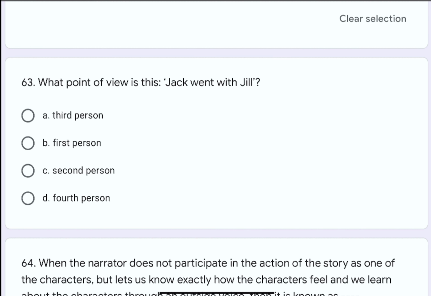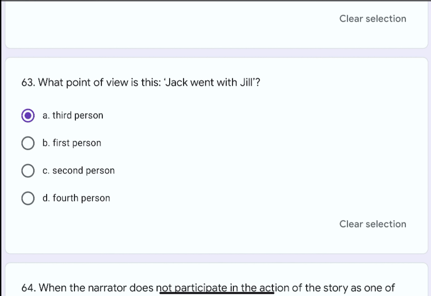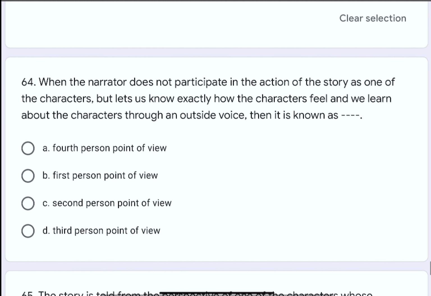Question number 63. What point of view is this? Jack went with Jill. The options are A. Third person, B. First person, C. Second person, or D. Fourth person. The correct option is A. Third person.